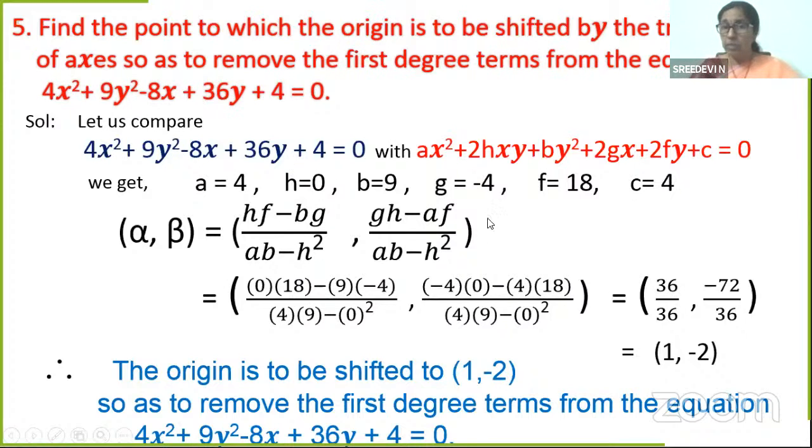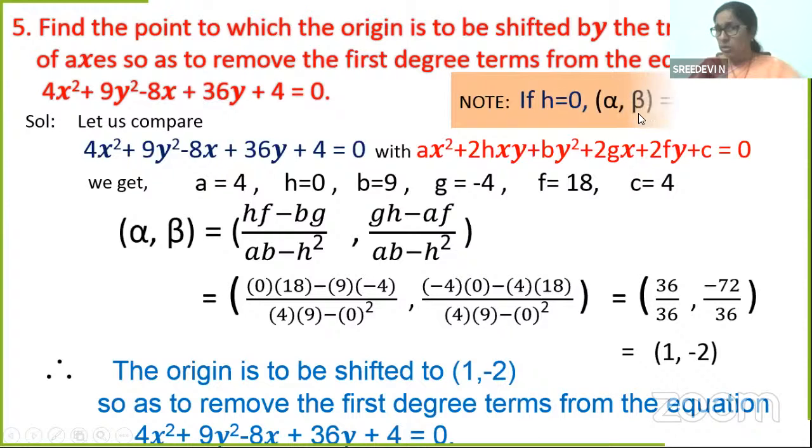But when h is equal to 0, what will happen to this formula? This becomes a 0. This becomes a 0. Oh, b and b get cancelled. What is left? Minus g by a. This becomes 0. This becomes 0. A and a get cancelled. What is left? Minus f by b. So if h is equal to 0, alpha beta will be minus g by a comma minus f by b.